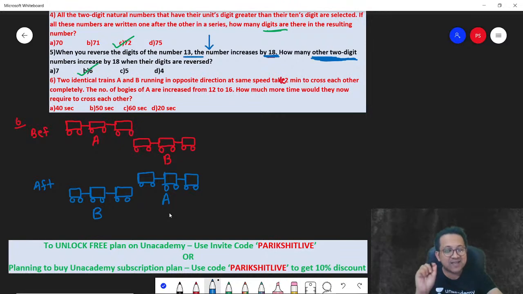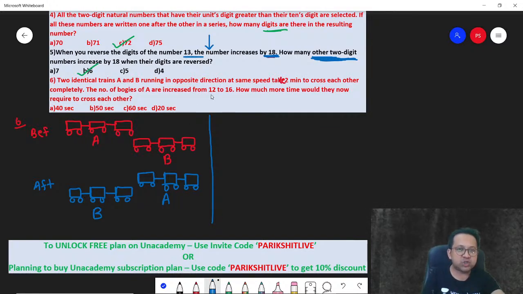what is the distance that they travel? The total number of bogies in the two trains together. In our example, if the two trains completely cross each other, it means 6 bogies crossed each other. 3 in A, 3 in B had to cross completely, right? From the before to the after scenario. In the question, the train has 12 bogies.